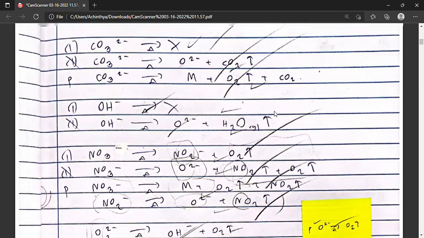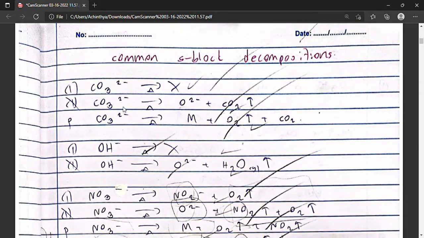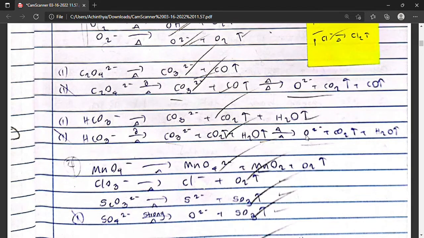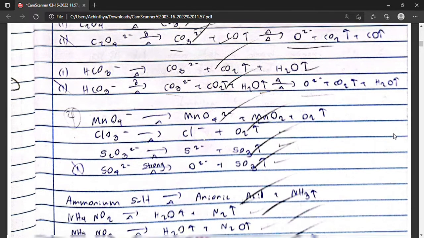But if we were to heat further, the carbonate will decompose into the oxide and carbon dioxide, and thereby, at the end of the day, the group 2 metal bicarbonate will thermally decompose to form the metal oxide, carbon dioxide and water.